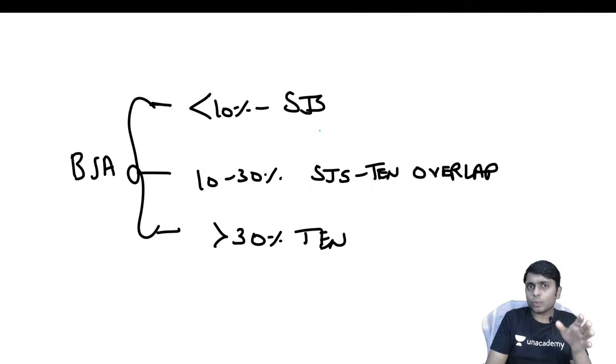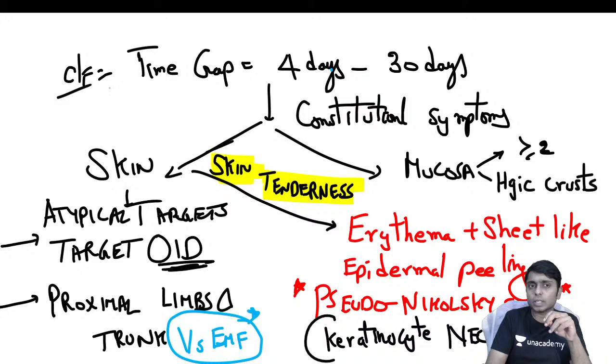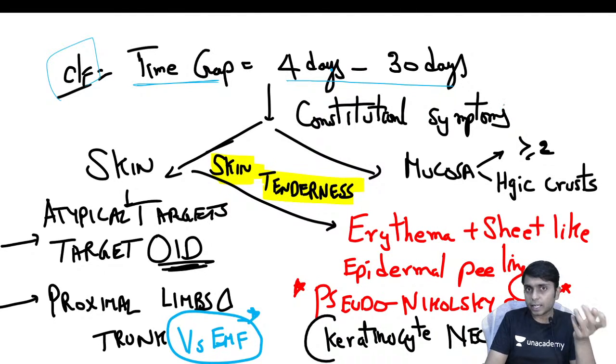And how do we diagnose it as SJS or TEN? Based upon the body surface area which is involved. If the body surface area involved is less than 10%, we call it Stevens-Johnson syndrome. If it is more than 30% of the body surface area, it is called toxic epidermal necrolysis. In the clinical features, after the drug intake, the patient is going to develop the lesions within 4 to 30 days.